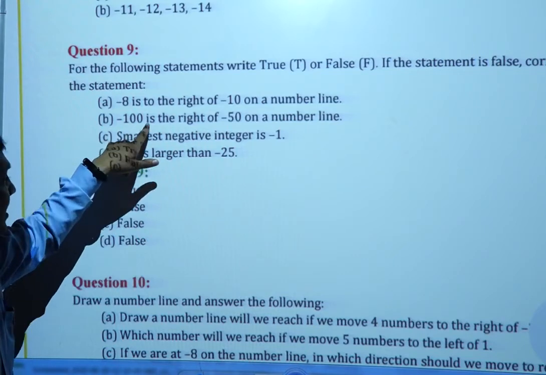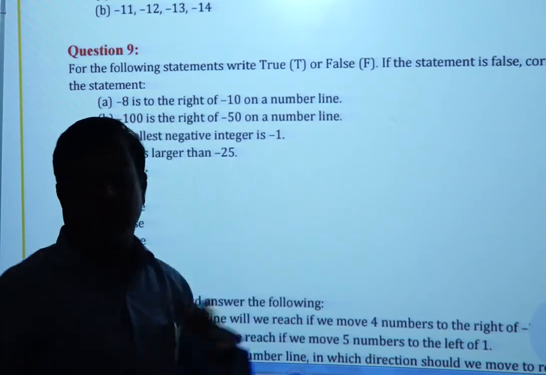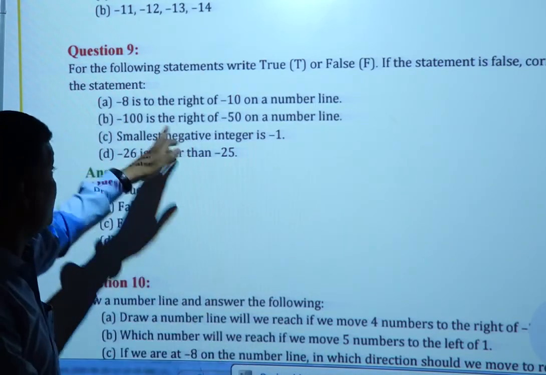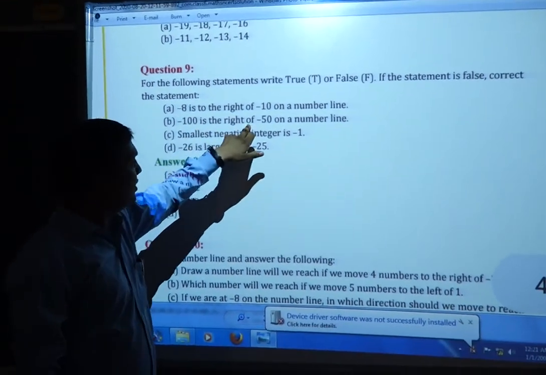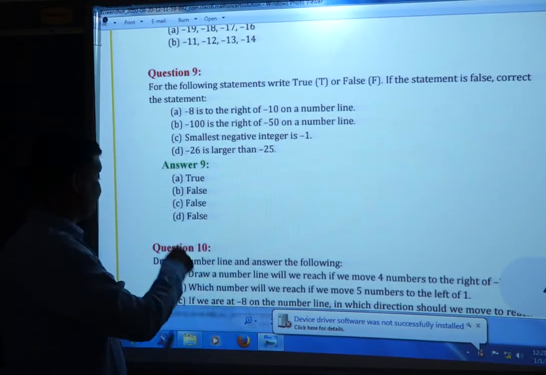Next. Minus 100 is to the right of minus 50 on the number line. It is false. Minus 100 will come here, and minus 50 here, because minus 50 is the bigger. So it is false. So what do you have to write? Minus 100 is to the right of minus 50? No. Minus 100 is to the left of minus 50. You have to write that there.